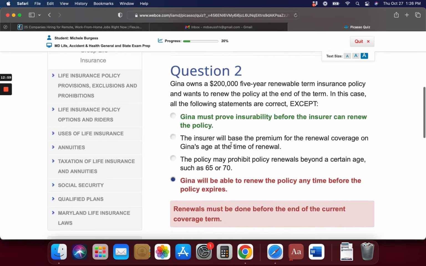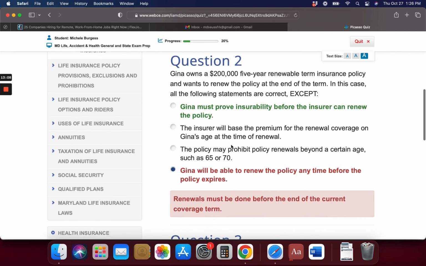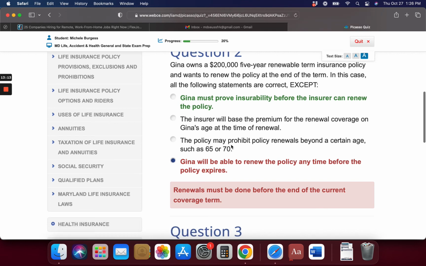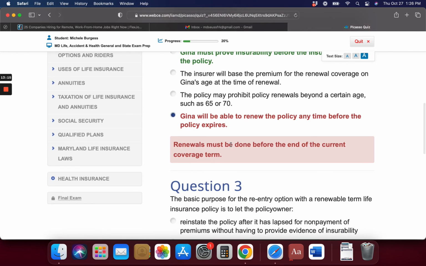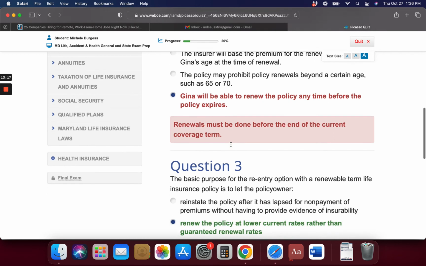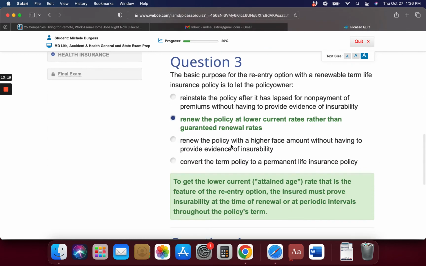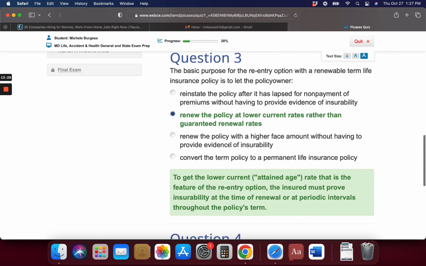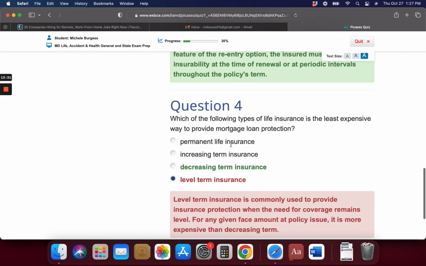Okay, this is another except one, which means something is wrong. So the one that is wrong here is Gina will be able to renew the policy anytime. I should have picked that one up. I wasn't reading that right. I know that. You can't renew a policy before it expires. Okay, this one I got right. Renew the policy at lower current rates rather than guaranteed renewal rates. It must prove insurability at the time of renewal or at periodic intervals through the policy's term.